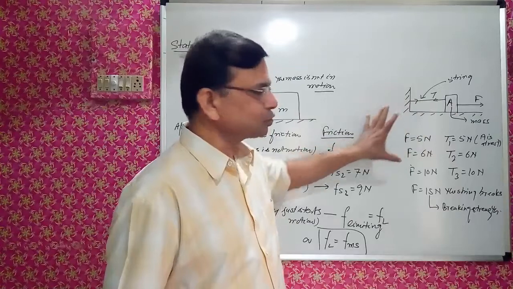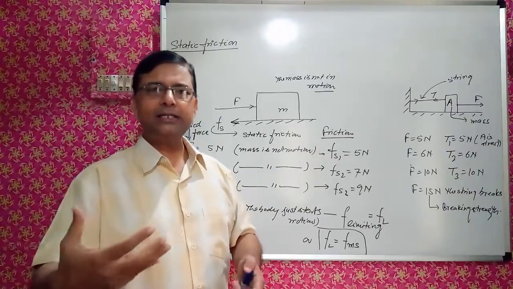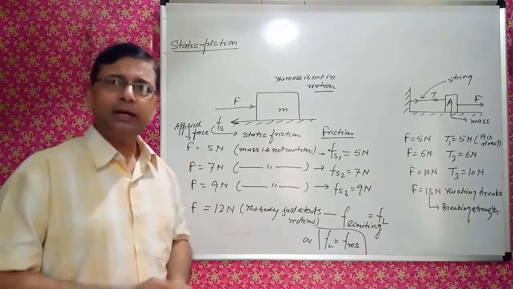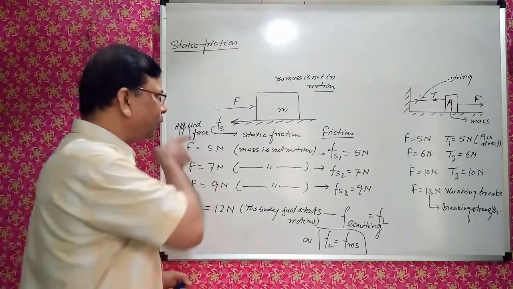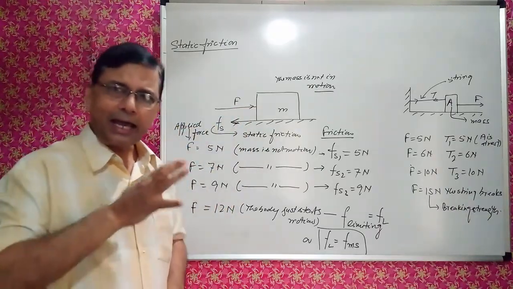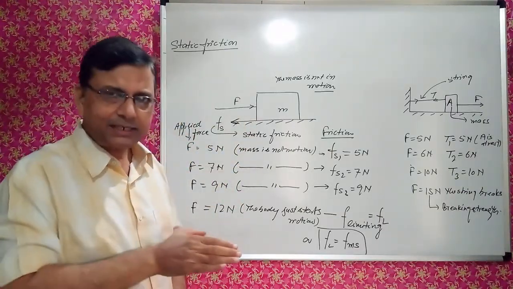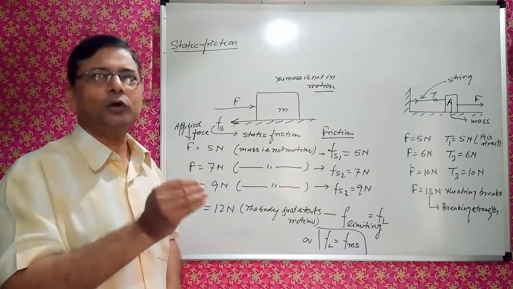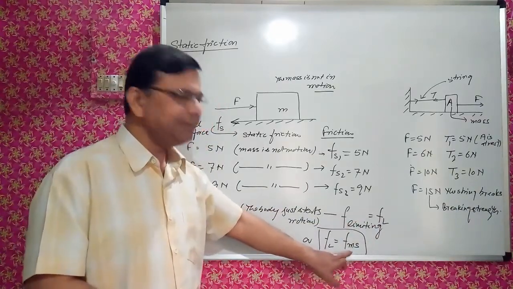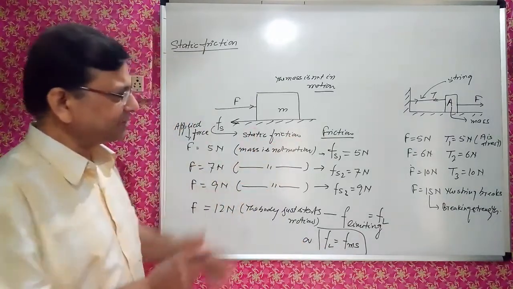Means here tension is also the self-adjusting force. As we go on increasing the force, tension goes on increasing. Likewise, here static friction is also a self-adjusting force. As we go on increasing the force, static friction goes on increasing as long as the object is at rest. The moment it starts moving, the maximum friction is called the limiting friction, and it is denoted by FL, and it is called the maximum static friction also. Is it clear?